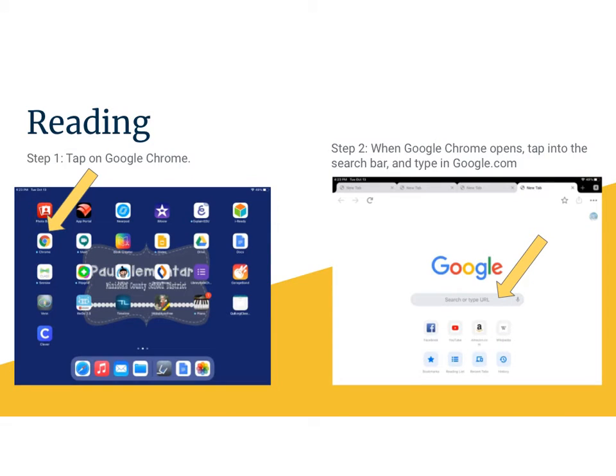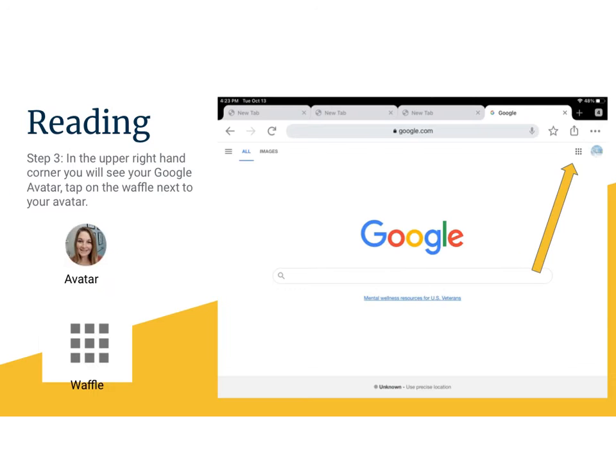Step 1. You will tap on the Google Chrome icon on your iPad. Step 2. When Google Chrome opens, you're going to get to a screen like this. You may also already be on a website, so you want to get to a blank screen, and you can do that by tapping that plus sign and opening up a new tab. In the search bar, you're going to type in google.com.